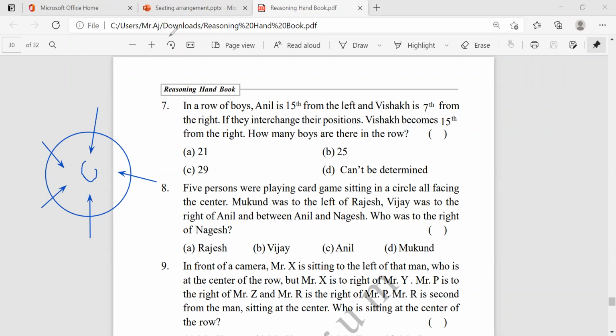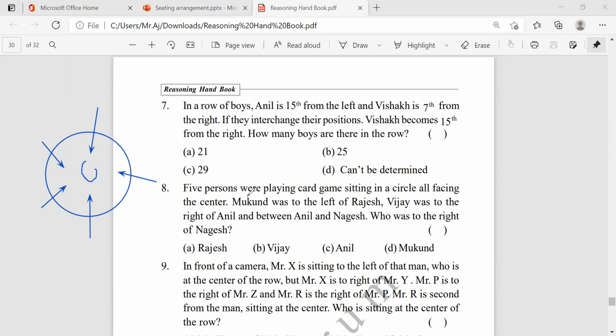Now, the first statement, just see that first statement, circle facing to the center. Mukund was to the left of Rajesh. Vijay was to the right of Anil and between Anil and Nagesh. Who was to the right of Nagesh? Simple thing, they have given here.